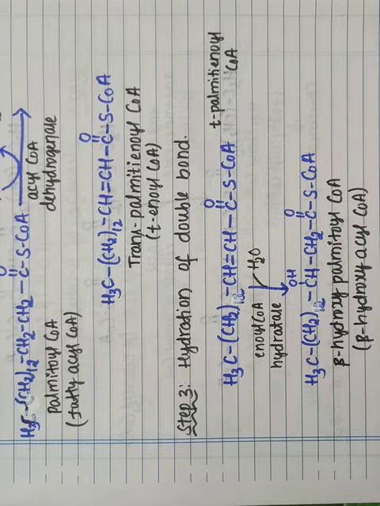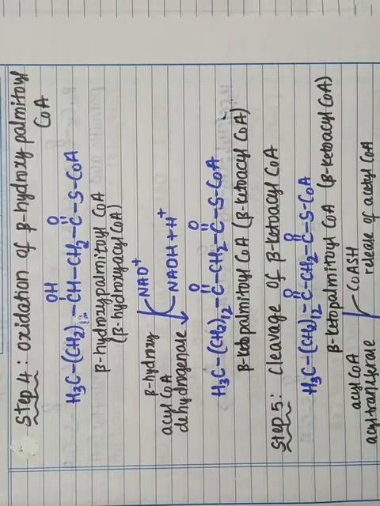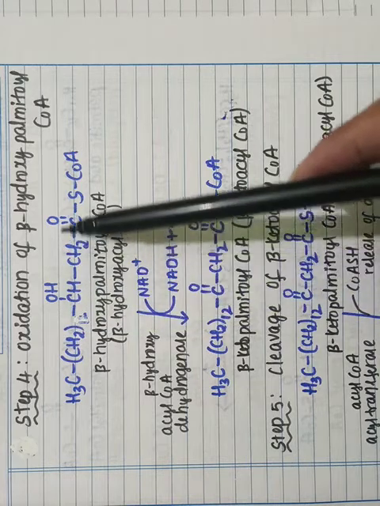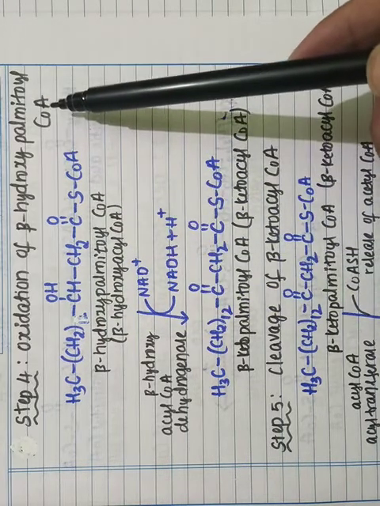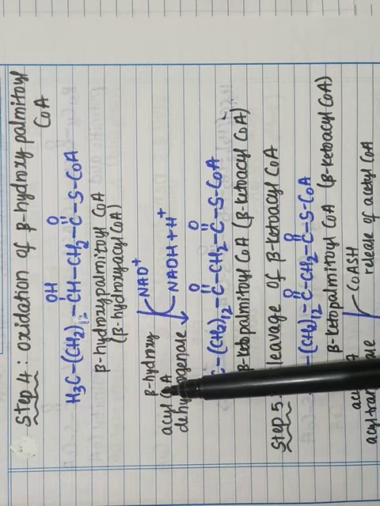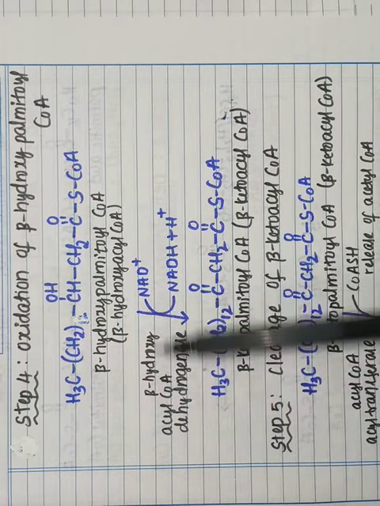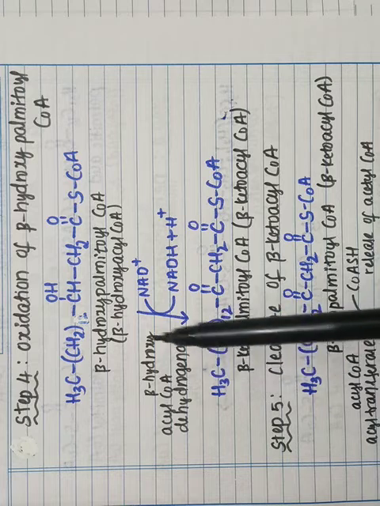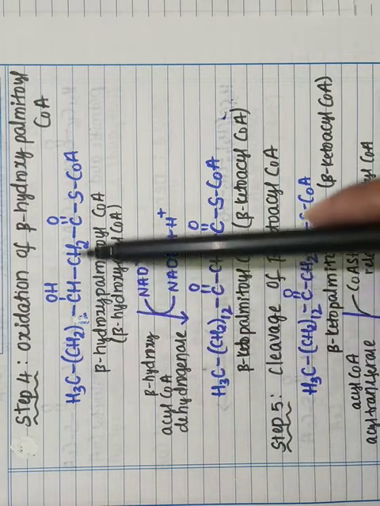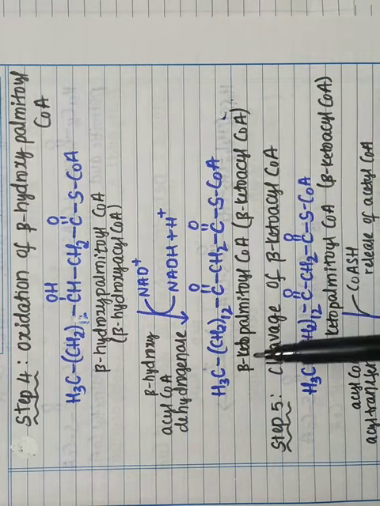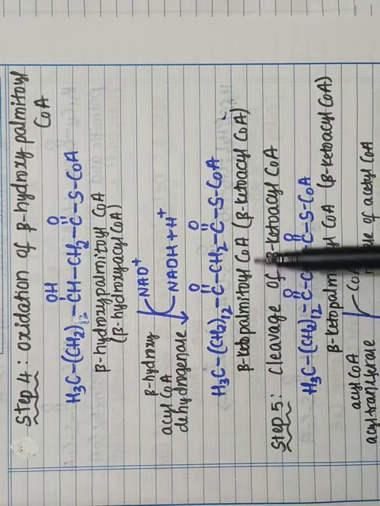So let us see the next step. In step 4, the oxidation of the beta hydroxy palmitoyl takes place. In the presence of the enzyme called beta hydroxy acyl coenzyme A dehydrogenase, the oxidation of this beta hydroxy palmitoyl coenzyme takes place to form the keto palmitoyl coenzyme.